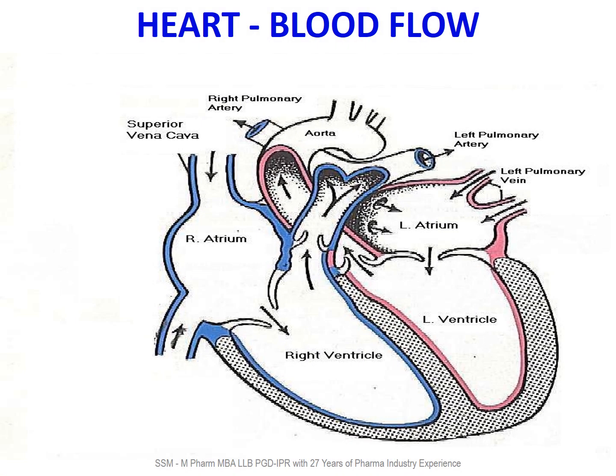You can see the picture showing the blood flow through the heart. The blood from all over the body, through the superior and inferior vena cava, goes to the right atrium. From the right atrium, this blood goes to the right ventricle. Then from the right ventricle, the blood goes to the lungs.